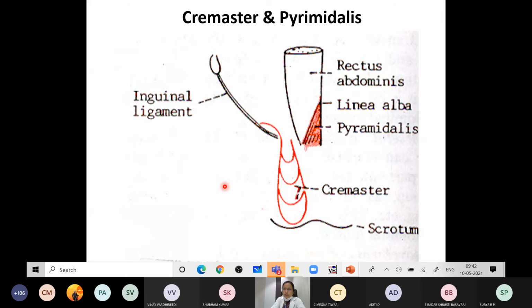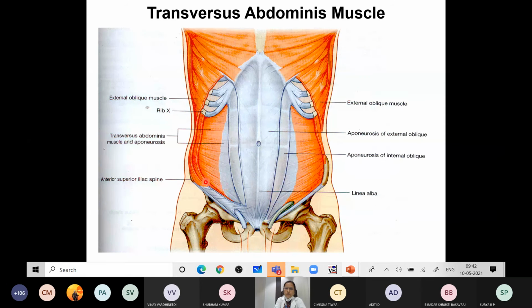Next you have something called the cremaster and the pyramidalis, which are the contents of the rectus sheath. Then the third flat muscle of the abdomen is called the transversus abdominis. Why is it called the transversus abdominis? Because most of its fibers are horizontal in direction. That's why it is called the transversus abdominis, which takes origin from the iliac crest.